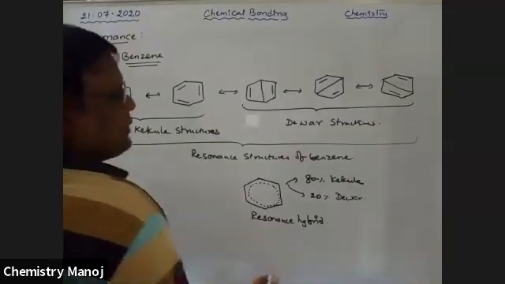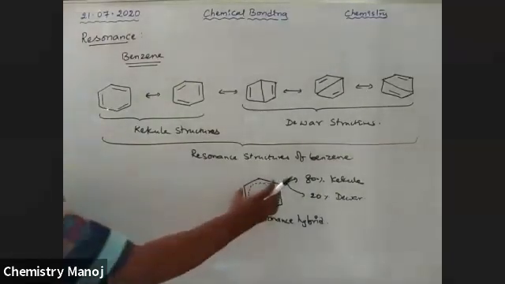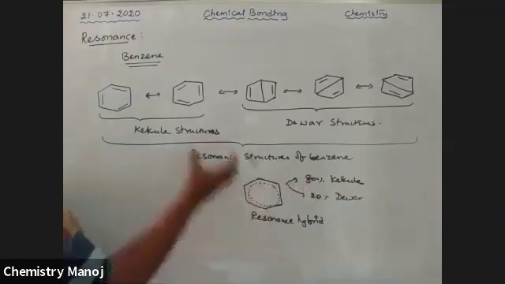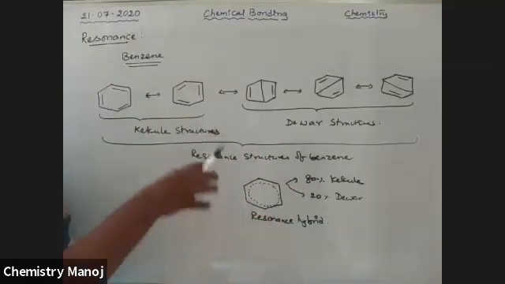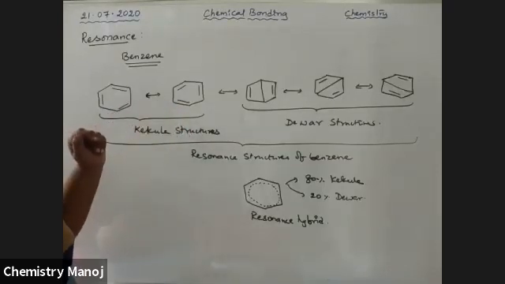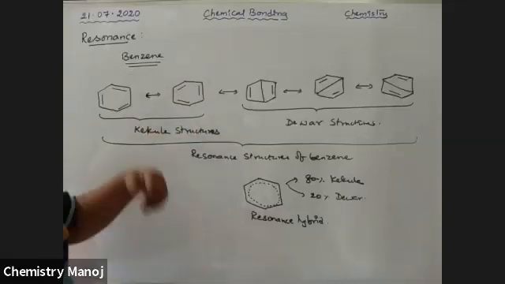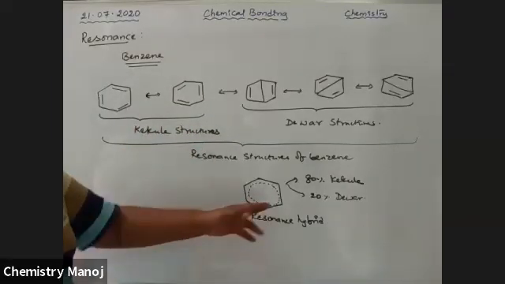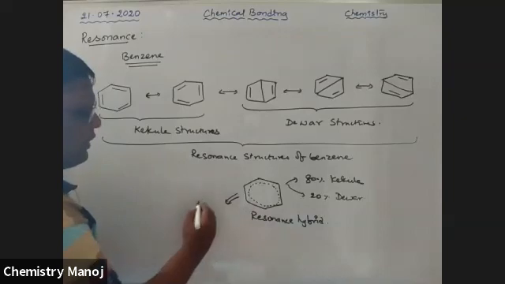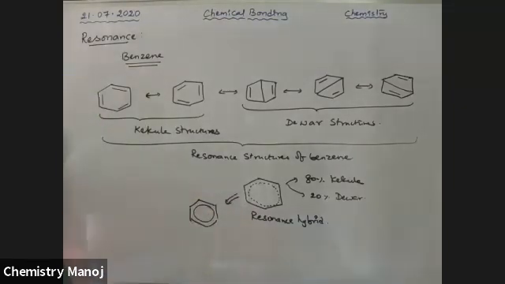So most of the hybrid is explained by the most contributing structures. That means this entire structure is mainly a combination of these 2 structures. That is why we frequently use the benzene structure either this one or this one. Not a single structure explains all the properties. Generally, the benzene structure is drawn like this.